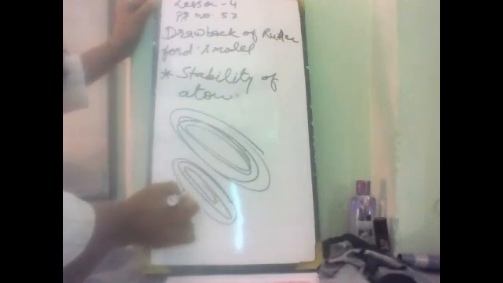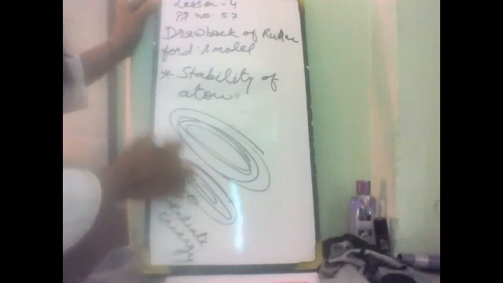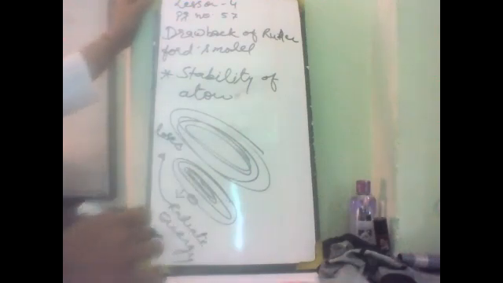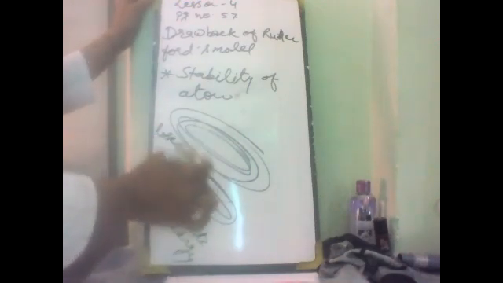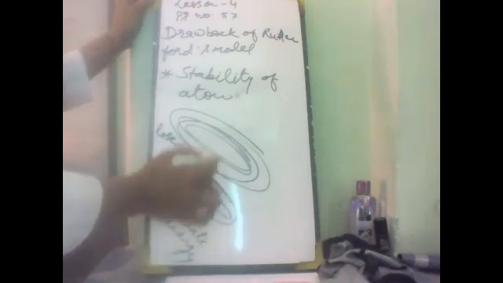Suppose the electron is moving in this way, it radiates energy and loses energy. One time it comes that the electron becomes energy-less and is pulled down towards the nucleus, and the whole atom collapses.